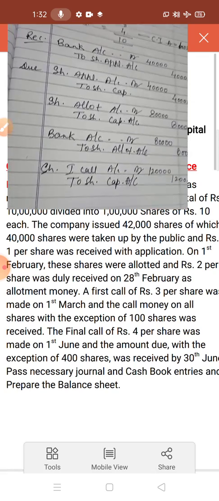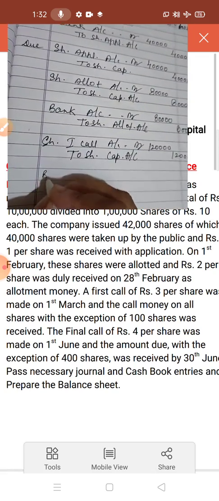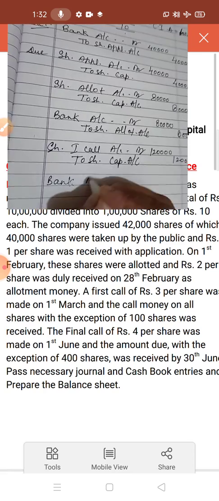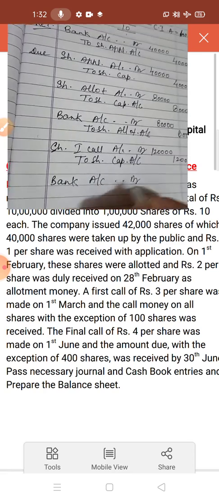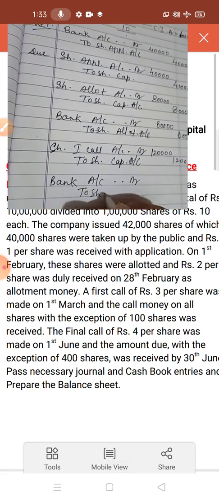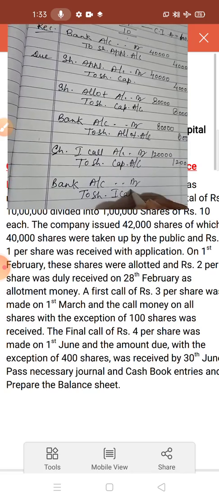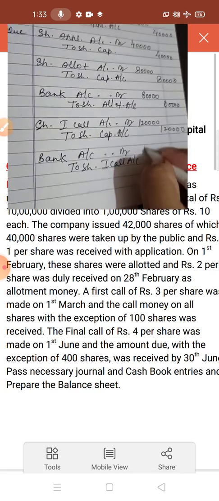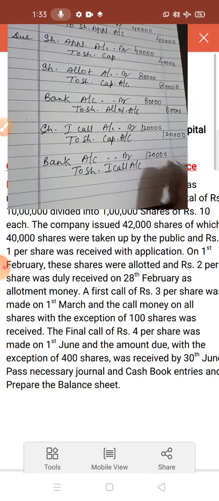The next entry is for received: bank account debit to share first call account. Amount is 1,20,000.